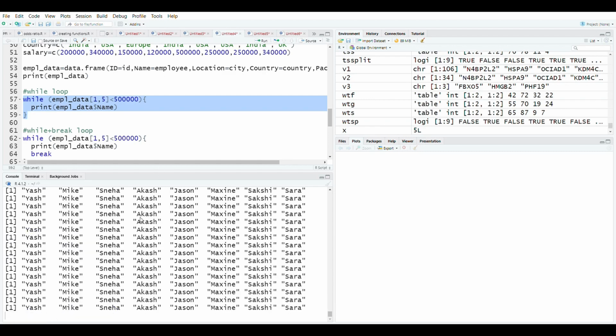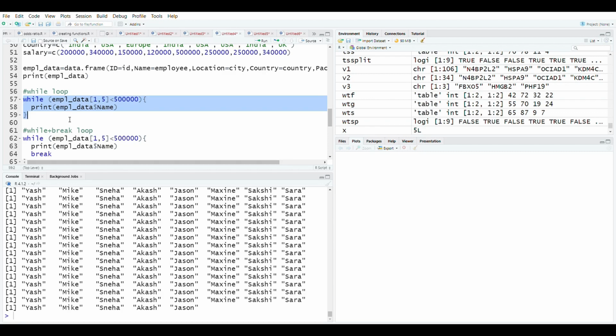So you can see this statement is running and running. It is not stopping. It will run infinitely until you stop. So here I have the stop button. I'm interrupting R and I'm stopping this. Okay. Now I have again got this command. So this is what happens with a while loop. Till the condition is met, the statement will keep running.